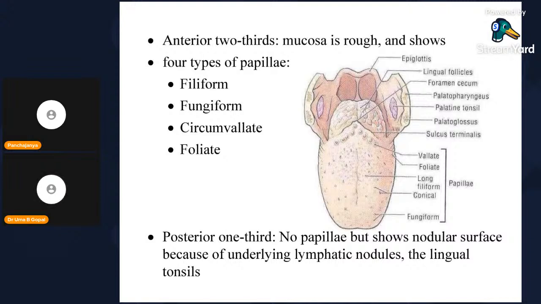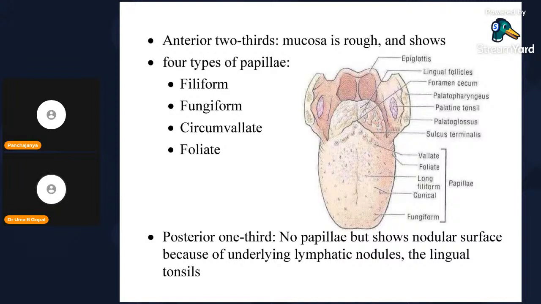Anterior two-third mucosa is rough and shows four types of papillae. It gives a velvety appearance and is made up of four types of papillae. You can see here vallate papillae and foliate papillae. Foliate, you can see here, lines are given in the form of creases or grooves, which gives a leaf-like appearance.